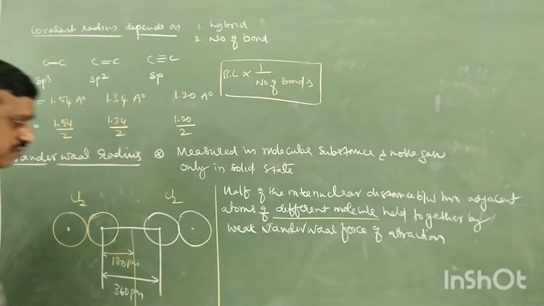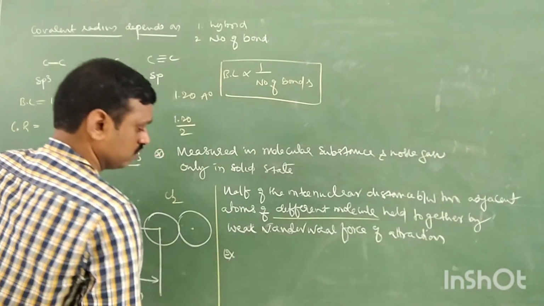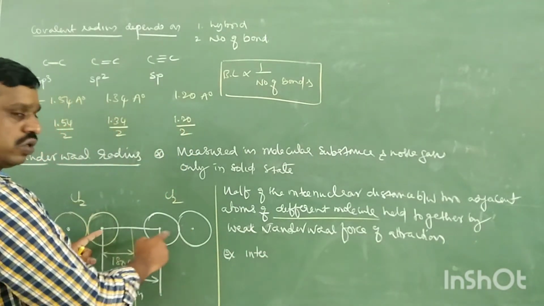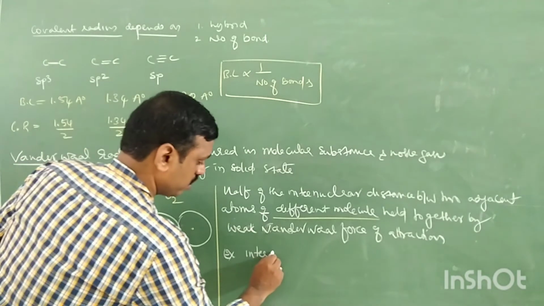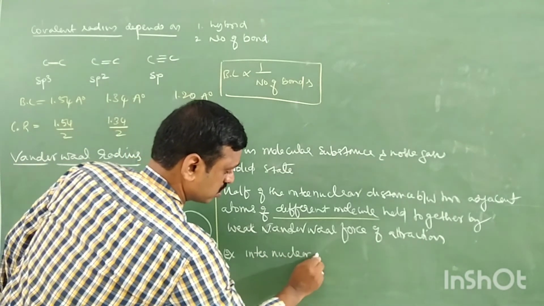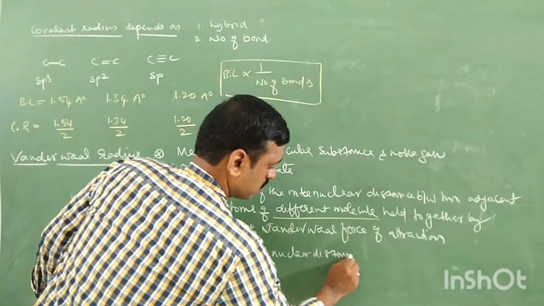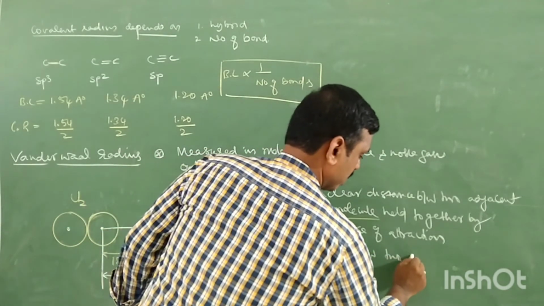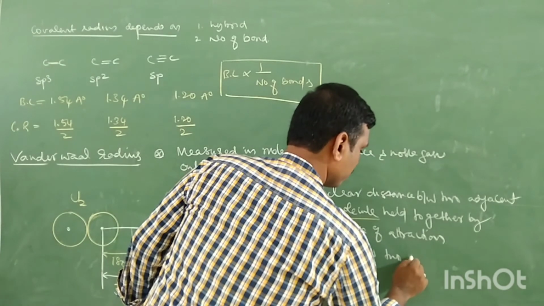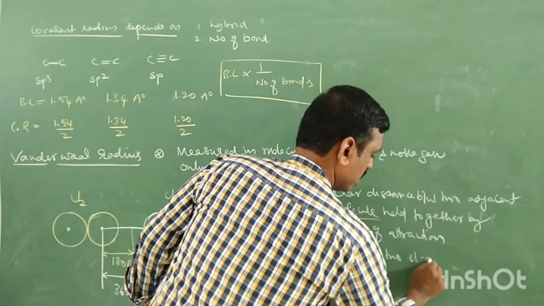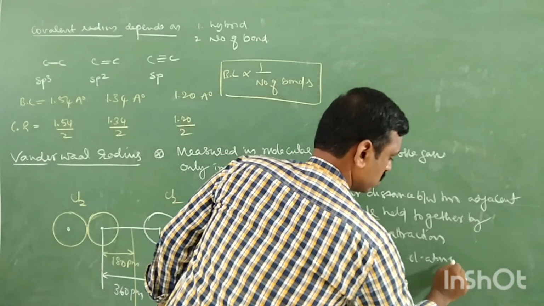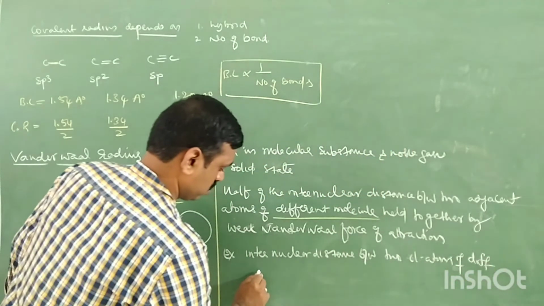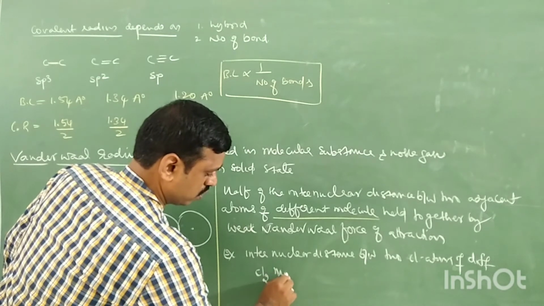So take an example. What is the internuclear distance between two molecules? Internuclear distance between two chlorine atoms in different molecules, two Cl atoms of different Cl2 molecules.